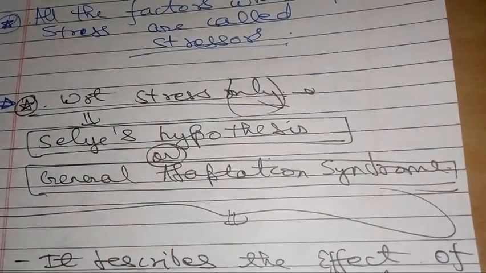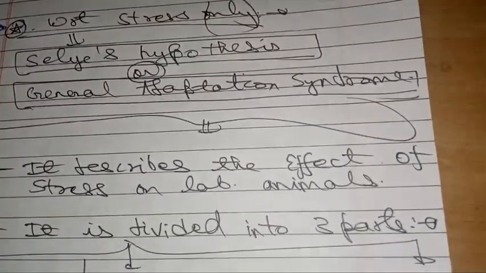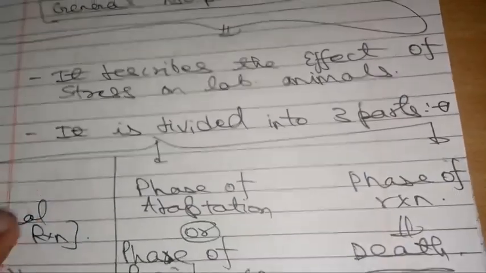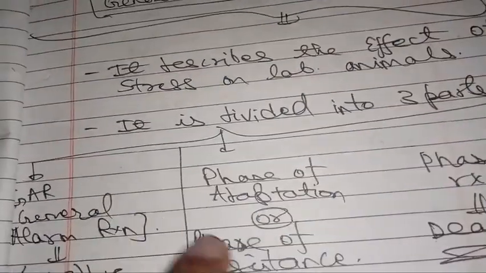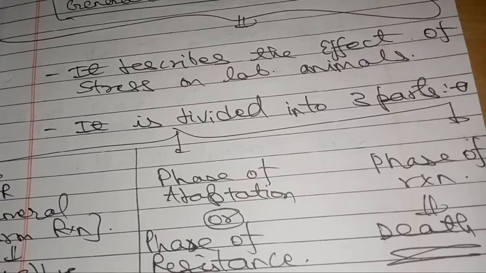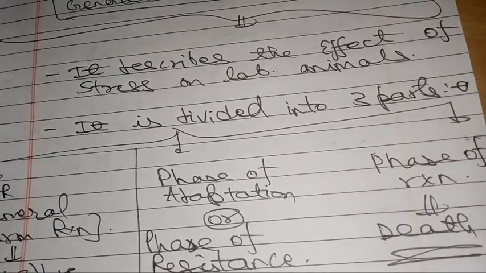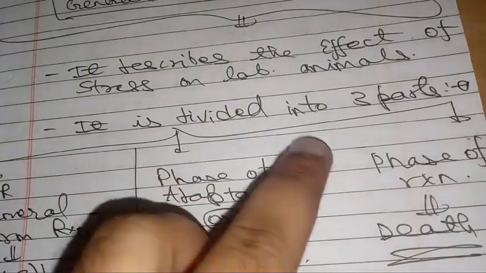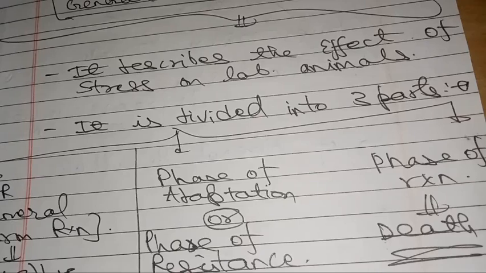Now, an important topic: with respect to stress in lab animals, to study the effect of stress on lab animals, a hypothesis was given, that was Selye's hypothesis or general adaptation syndrome. It describes the effect of stress on lab animals and is divided into three phases. Listen to me very carefully. I don't know whether this is important or not, I just read it because it is given in the college book. The three phases are GAR, that is general alarm reaction, phase of adaptation or phase of resistance as it is also called, and phase of exhaustion.